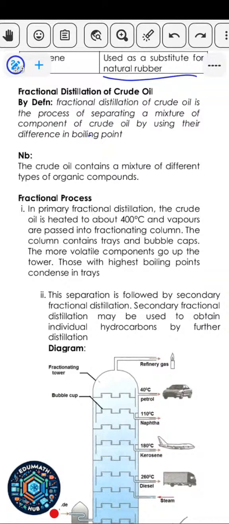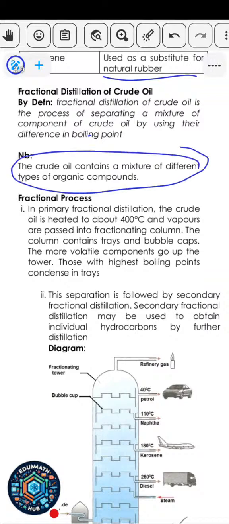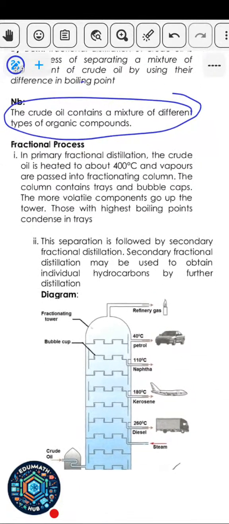The crude oil contains a mixture of different types of organic compounds, as you can see. So crude oil is made up of different organic compounds. There's petrol there, there's bitumen, there's natural gas, and so on. There's diesel too. Now, let's look at the fractional process.